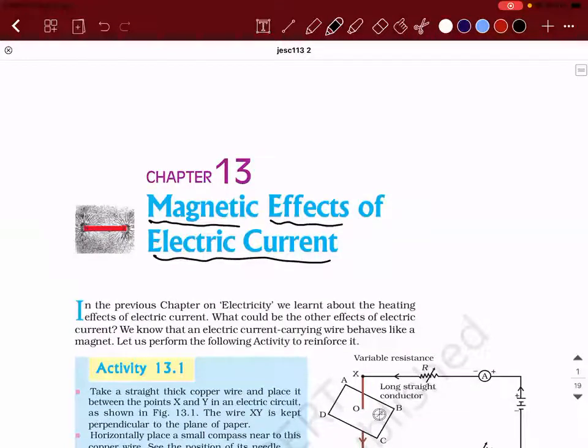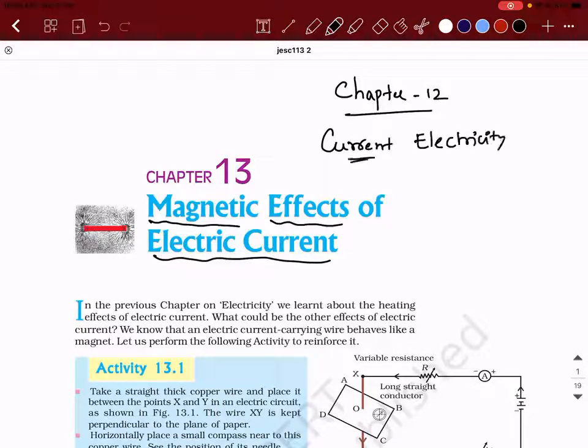Yeah. So if you see chapter 12, what does it mainly speak about? It speaks about current electricity.